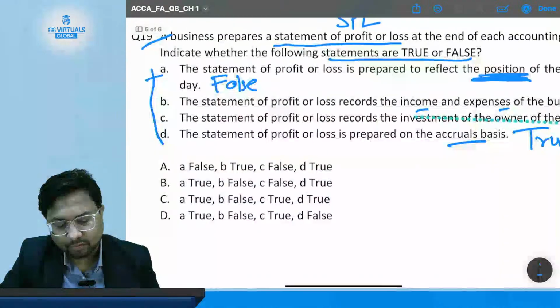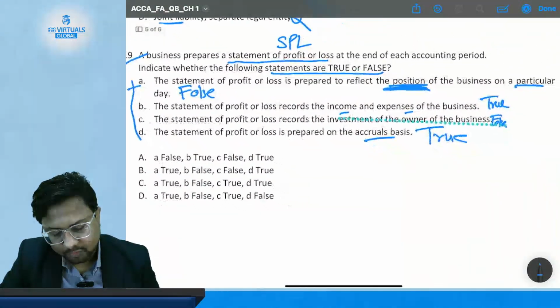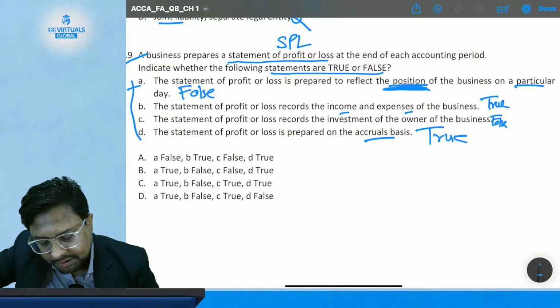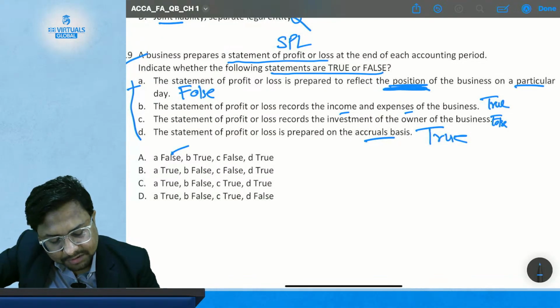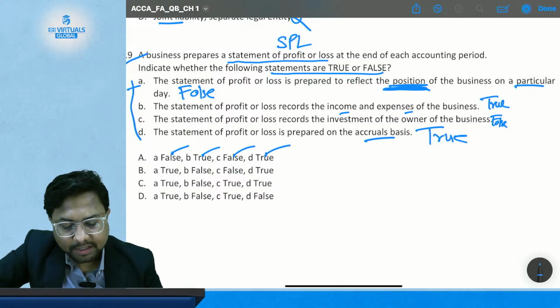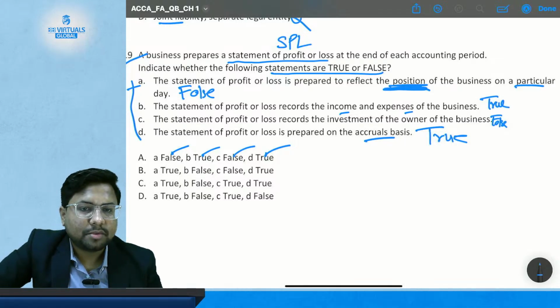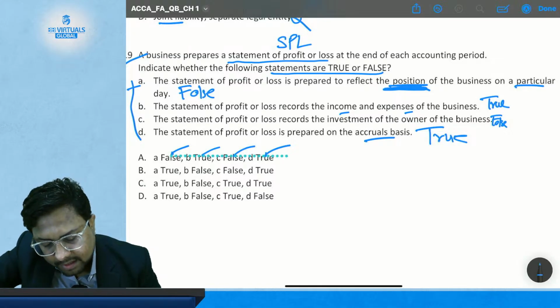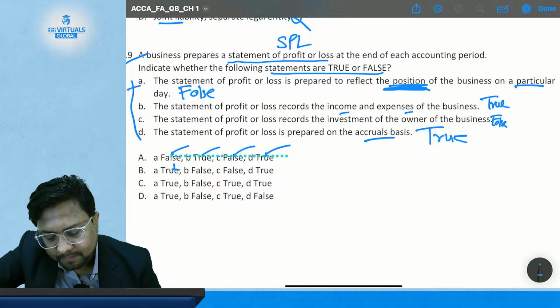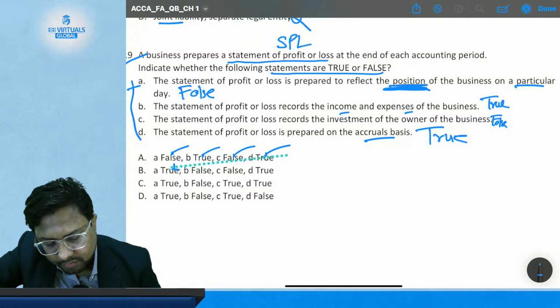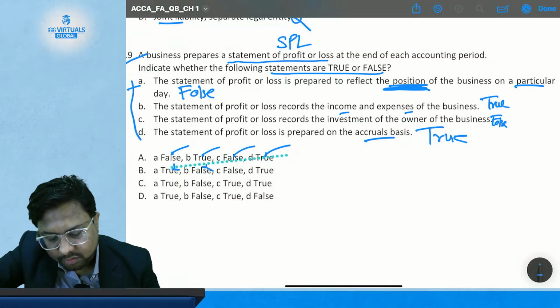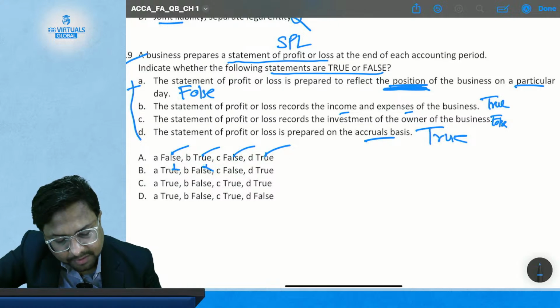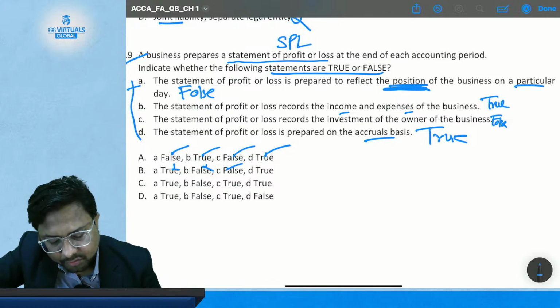So let's check which option fits the most. Option A, statement A is false. Yes. Statement B is true. Yes. Statement C is false. Yes. Statement D is true. Yes. So as of now, option A looks good. Now option B. Statement A is true. No, this is not. Statement B is false. No, this is not because it is true. Statement C is false. Yes. Statement D is true. Yes.